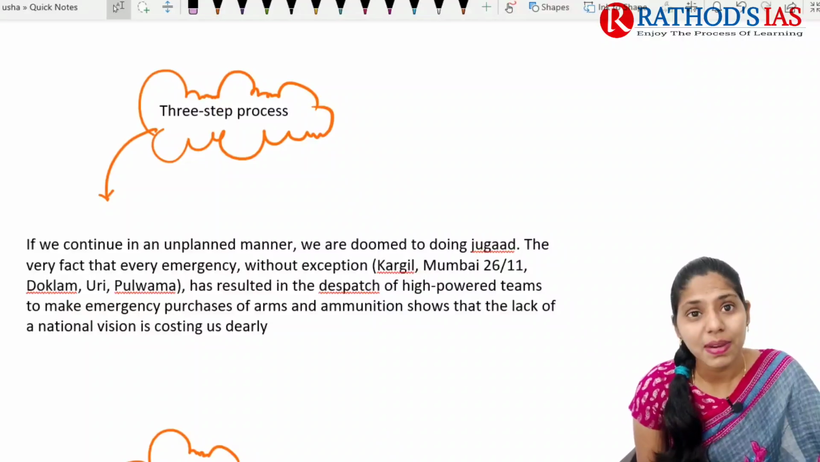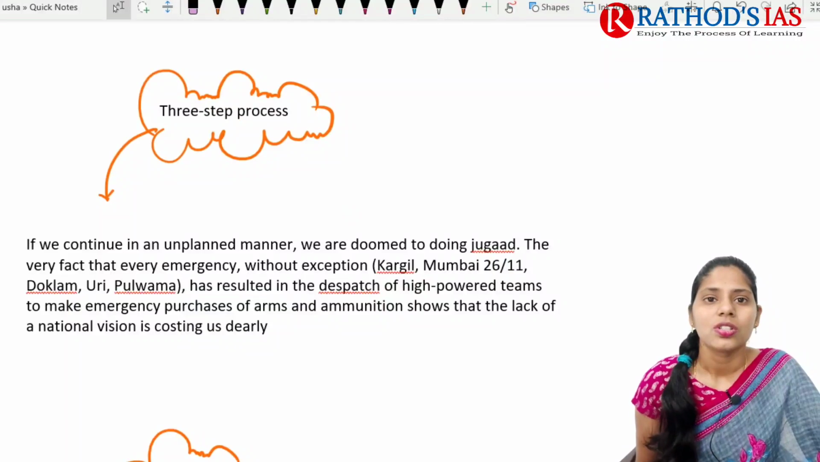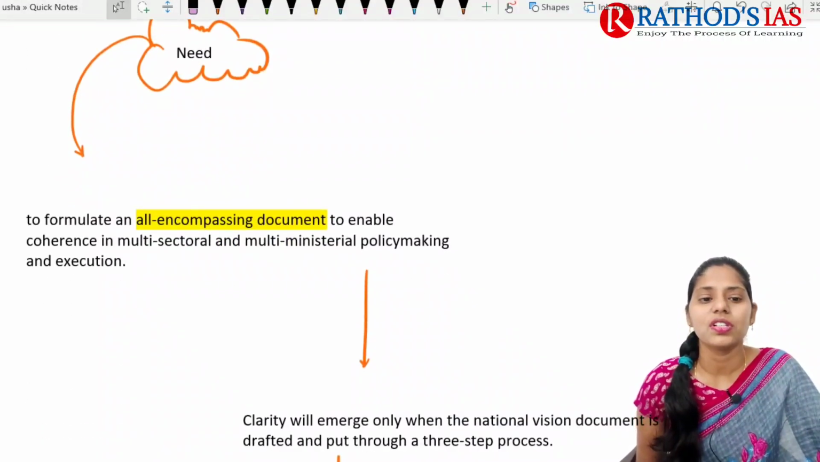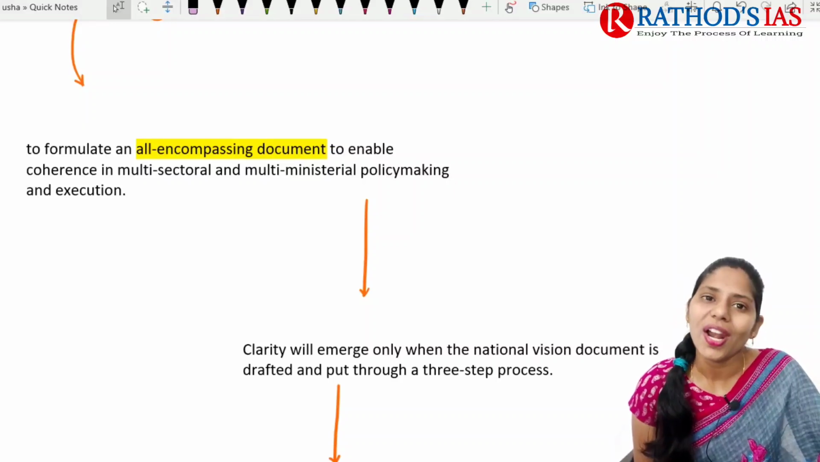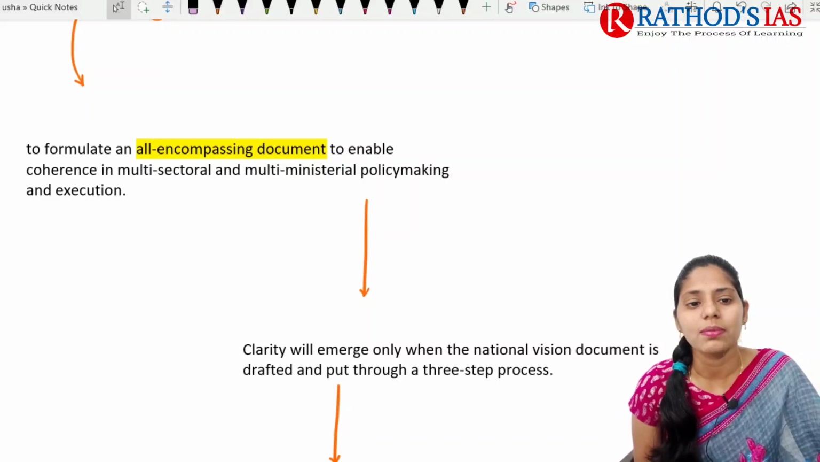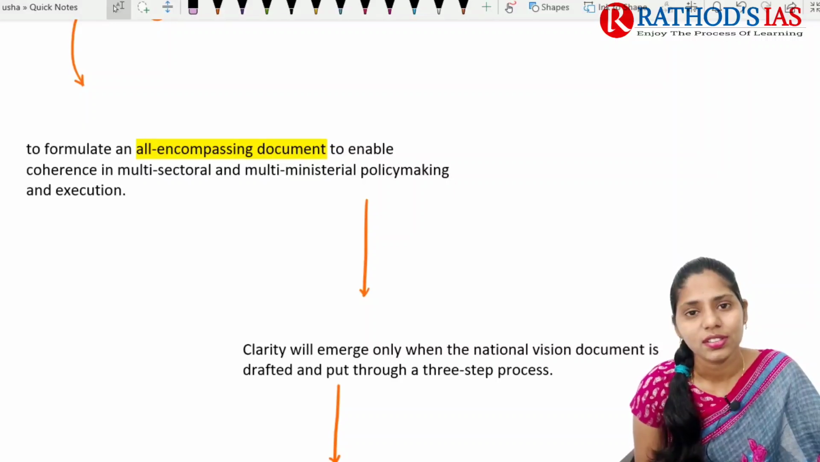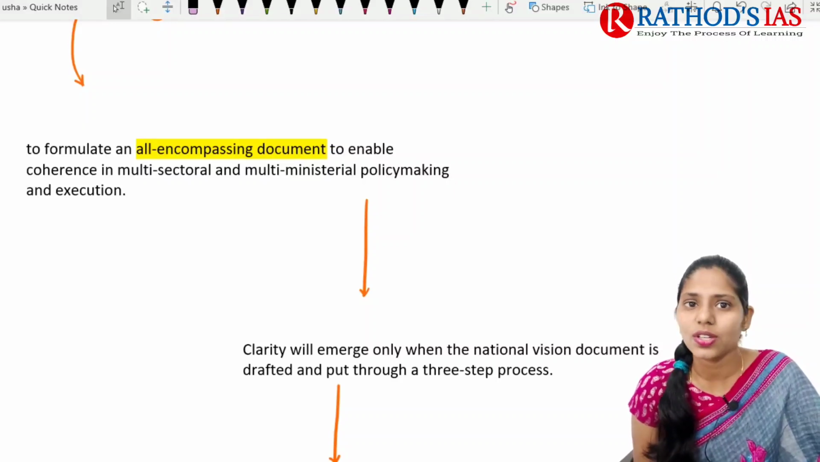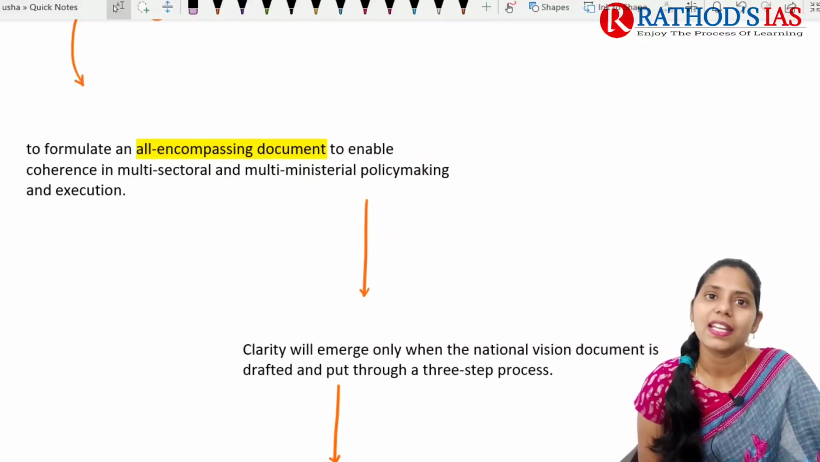And he mainly suggested a 3-step process that we need to focus on. The first one is that we need to come up with the formulation of an all-encompassing document, and this document needs to enable multi-sectoral, multi-ministerial policy making and execution.